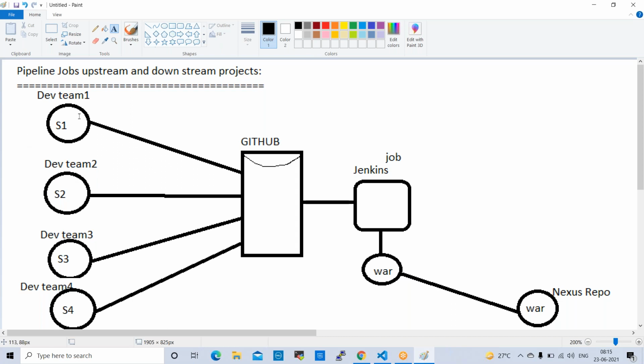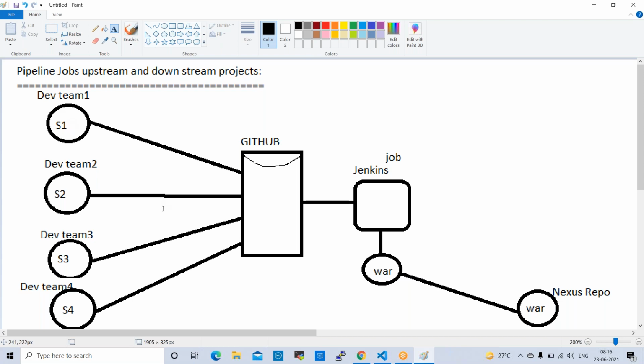If this job fails, for example, if the sprint 1 job fails, sprint 2 should not start. Whenever the sprint 1 job is success, then only the sprint 2 job should start. That is my requirement. Because if sprint 1 is not success and you run the sprint 2 job, what will happen? Some changes will be missed from sprint 1.